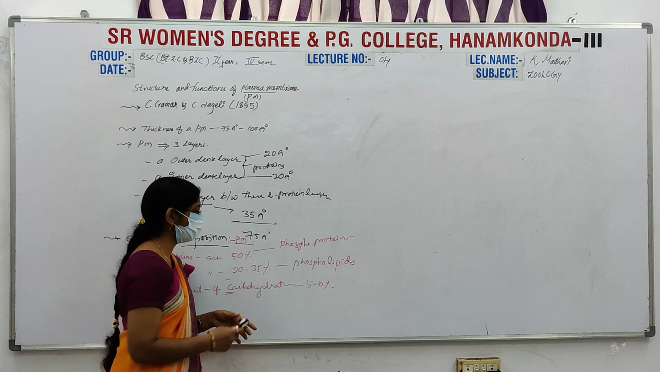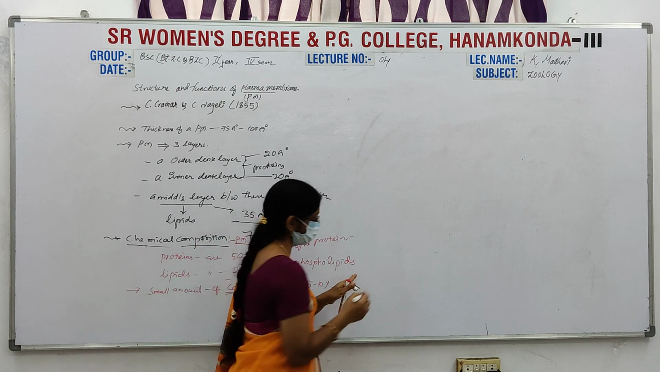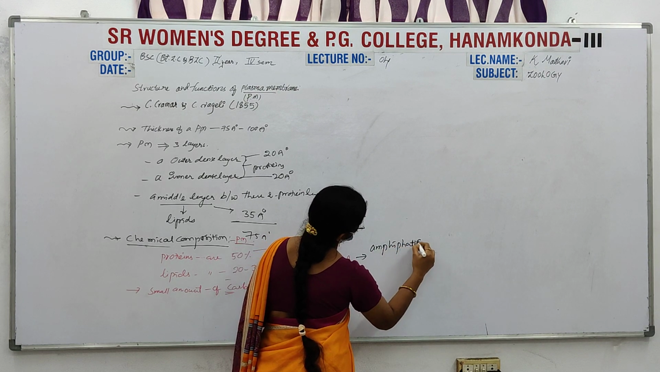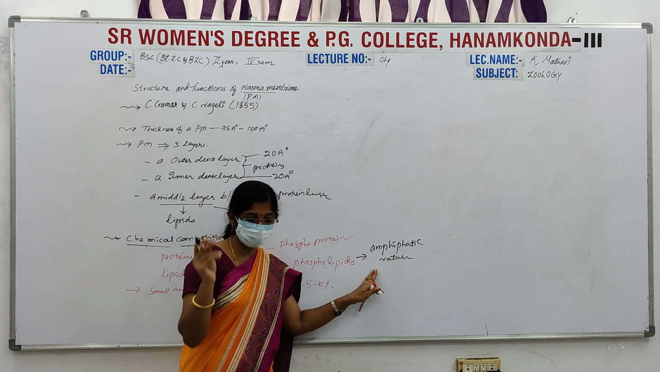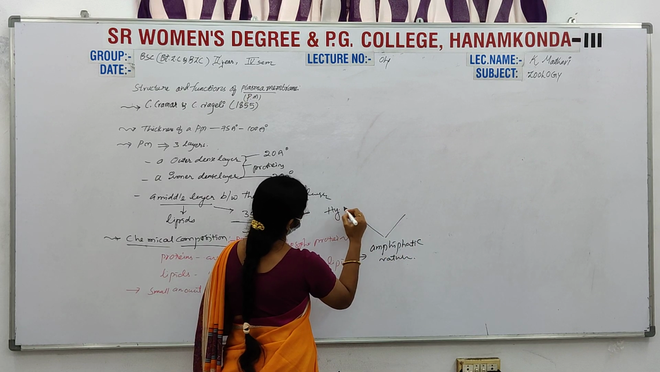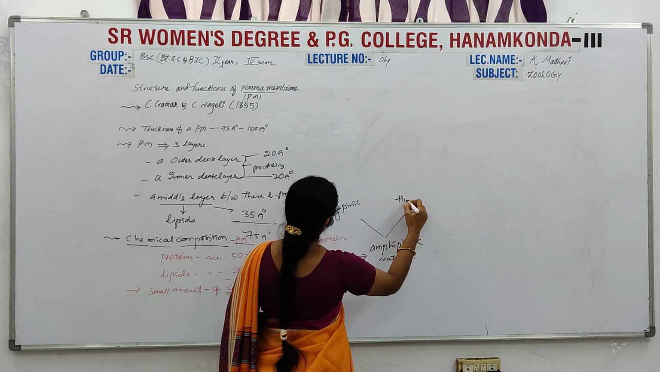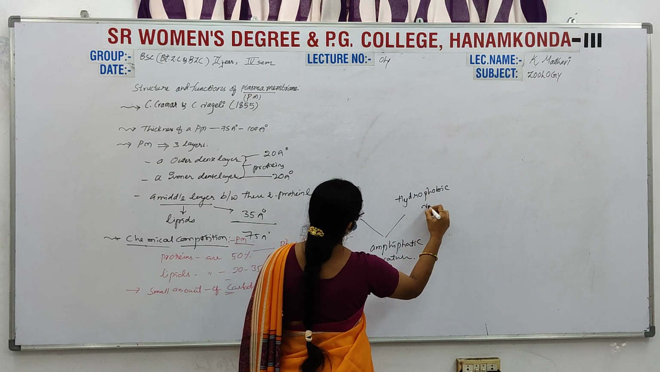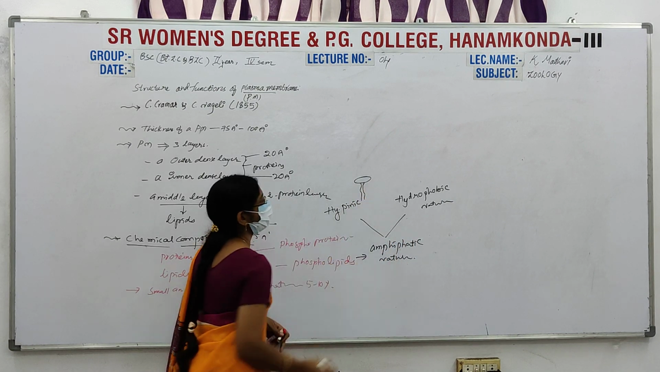The nature of these lipids is mainly amphipathic. What does it mean? The amphipathic nature means two types of properties are found here, hydrophilic and hydrophobic. Here there is a head region and two tails.